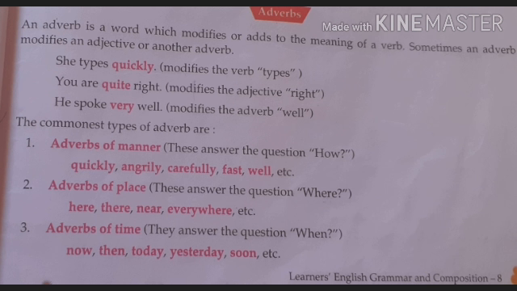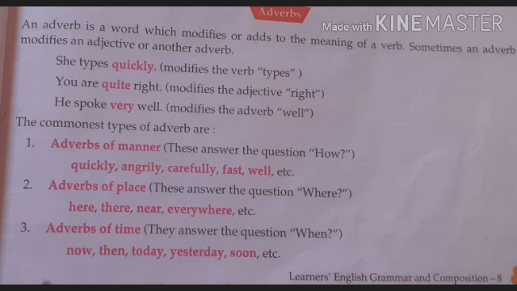Look at the examples. She types quickly. Quickly is an adverb, but types how? Quickly means modifying the verb types. You are quite right. Here you are getting the adjective right, and the word quite is an adverb which modifies the adjective right. He spoke very well.